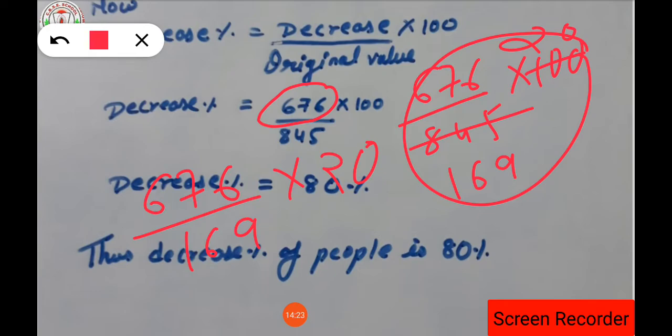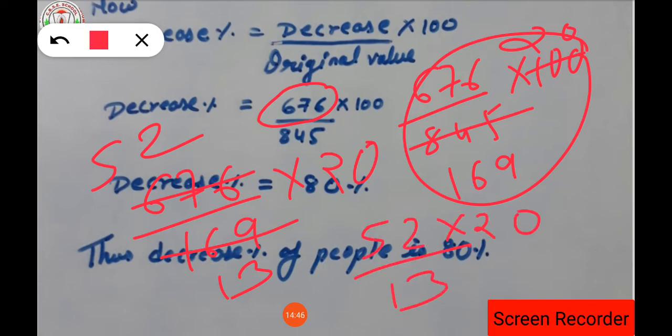As we know that the square root of 169 is 13, we can directly cancel 169 by the table of 13. As well as 676 goes in the table of 13 how many times? 52 times. Now what number have we got? 52 into 20 upon 13. We got this after cancellation. Now 13 ones are 13 and 13 fours are 52. 52 comes in the table of 13 four times.